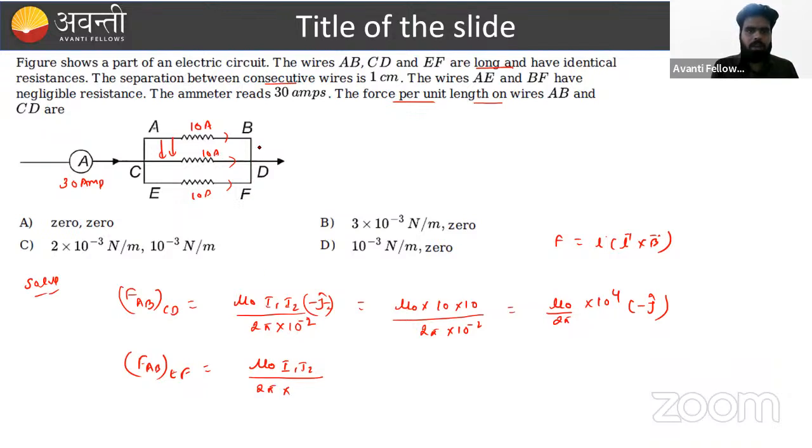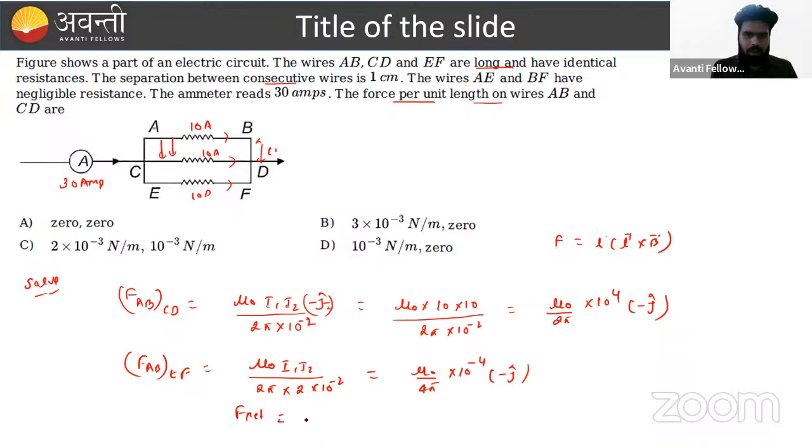What is the distance from here? That is, this is the 1 centimeter, 2 centimeter. That is 2 into 10 raised to power minus 2. So this will be equal to mu naught upon 4 pi 10 raised to power 4 minus j cap. What about the net force, beta? What about the net force?